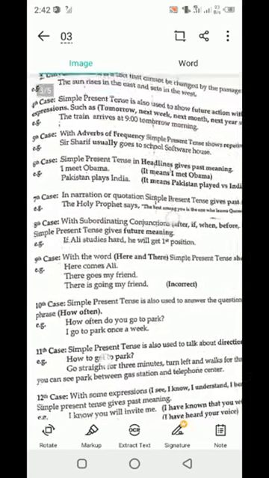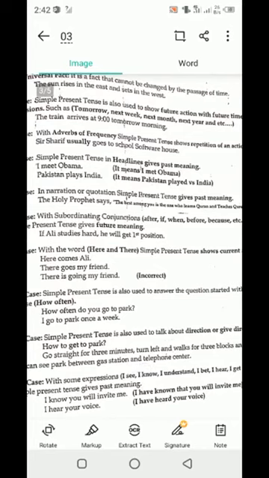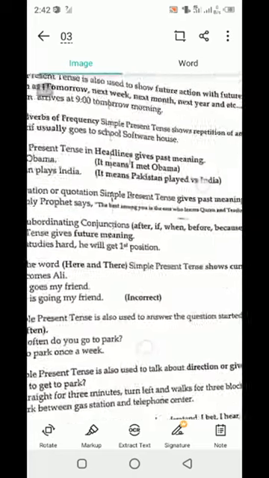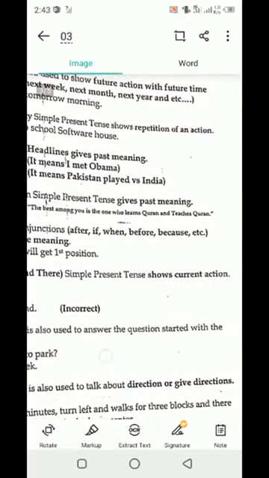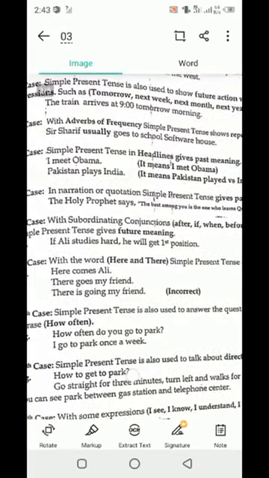The seventh case is that it shows narration or quotation in the simple tense. Clear? And it gives past meaning. For example, the Holy Prophet says, the best among you is the one who learns Quran and teaches Quran. Clear? Teaches Quran. So it shows narration.